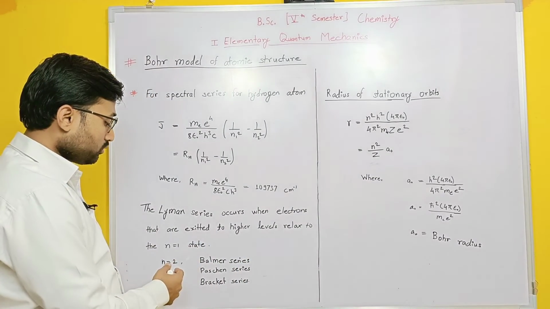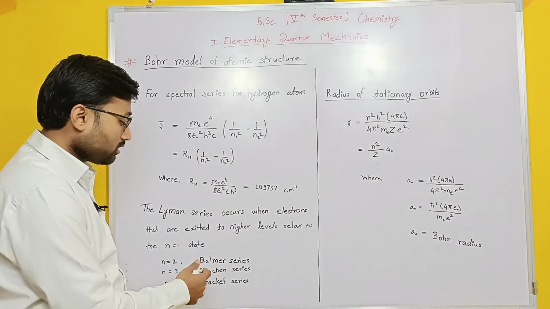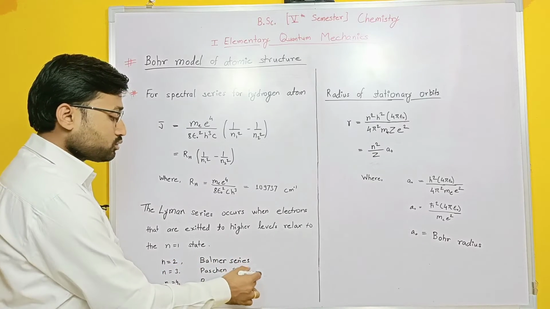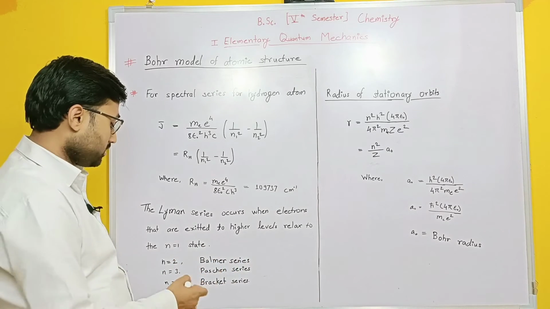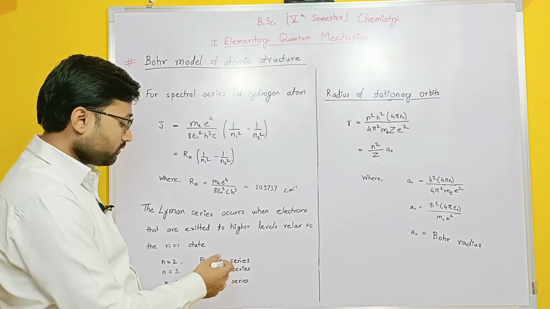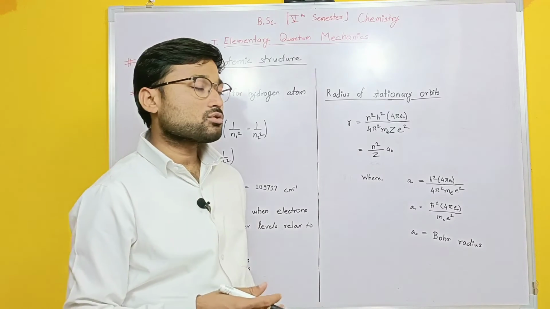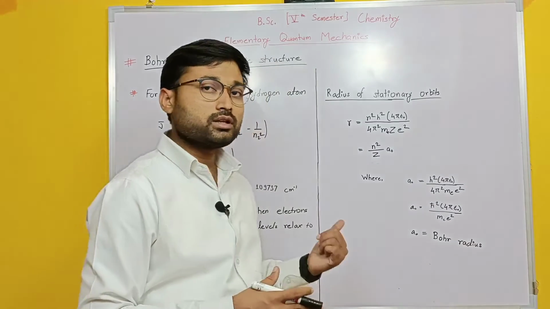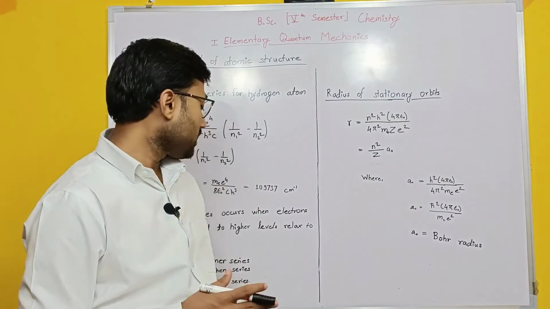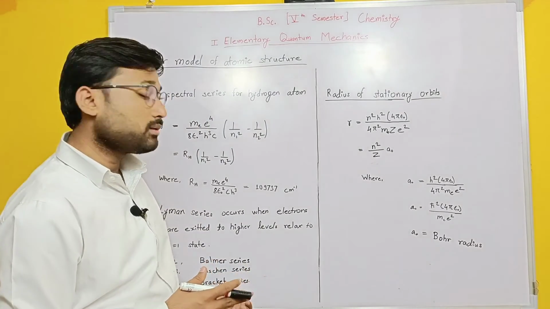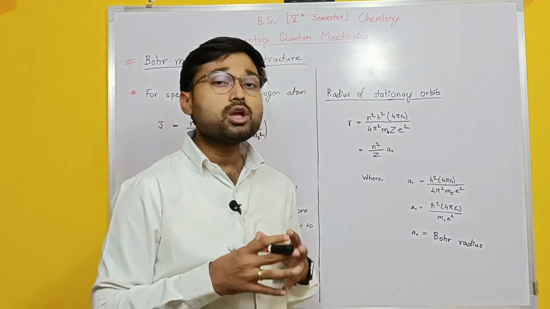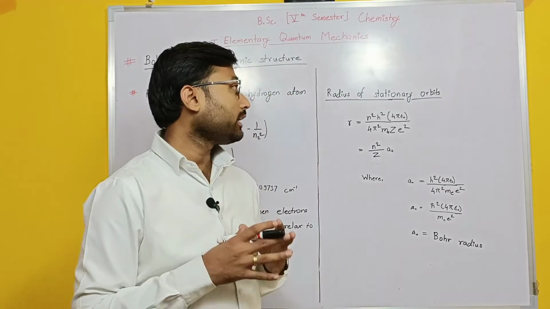If it relaxes to the n equal to 3 state, then we call it the Paschen series. These two series come in the IR region. If it relaxes to the n equal to 4 state, then we call it the Brackett series. So like this you can remember: the first one is UV, the second one is the visible range, and the Paschen and Brackett series are in the IR region.